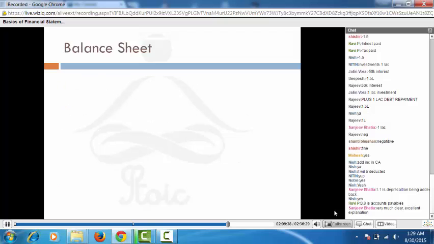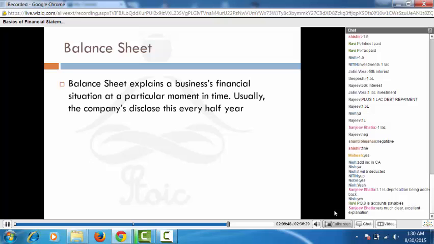Alright, so this is all you need to know. Now, generally what we do is we start with the definitions and we end up with theory. My intent is not to start with definitions, so I'm going to give you the definitions at the end of my explanation. Alright, so now you read this definition and see if it makes sense to you. Okay, it explains the business financial situation at a particular point in time, and it is disclosed usually every half year.